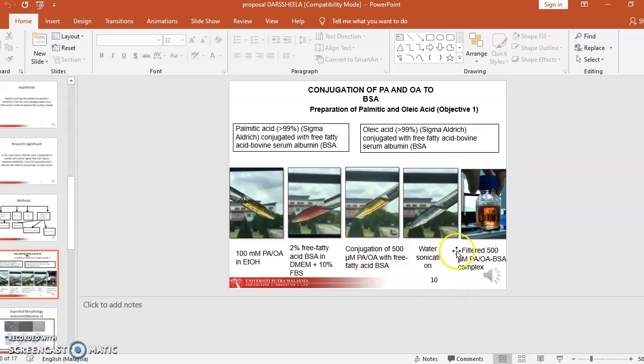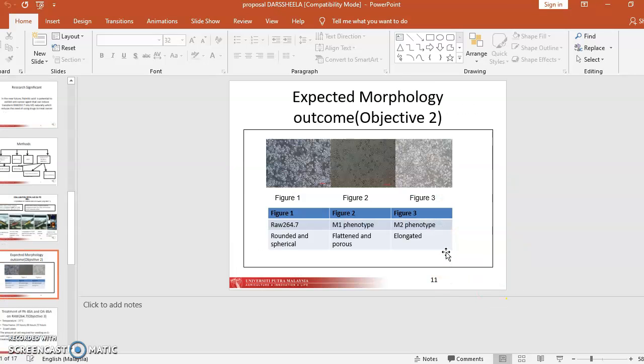This solution will be sonicated and then filtered. Next is the expected morphology, which satisfies objective 2. Upon treatment, the M1 phenotype is more flattened and porous. Meanwhile, the M2 phenotype has more elongated cells.